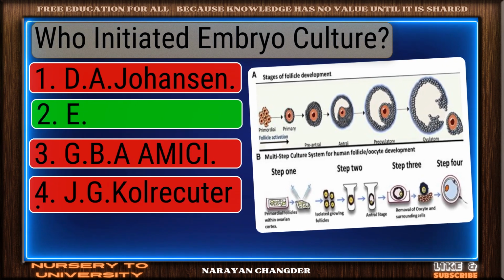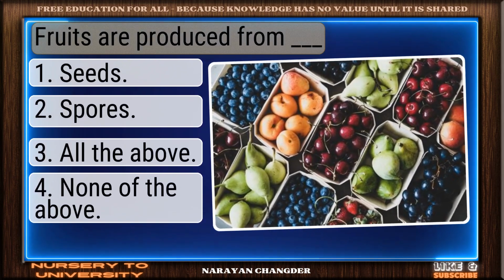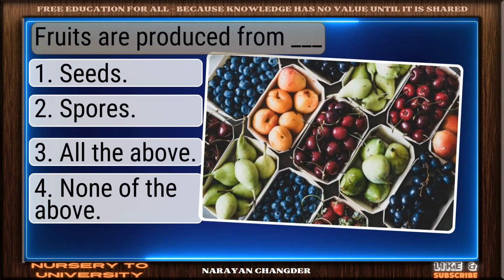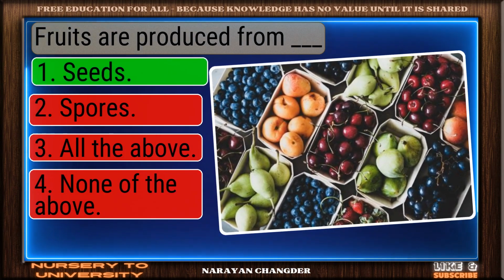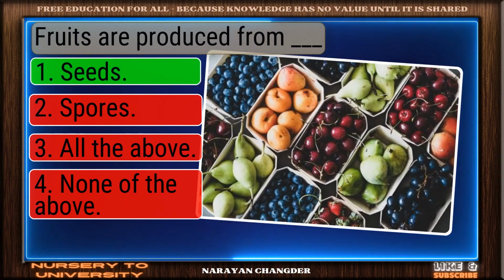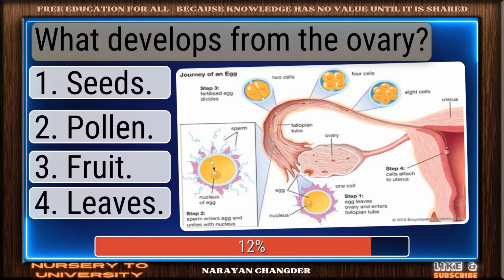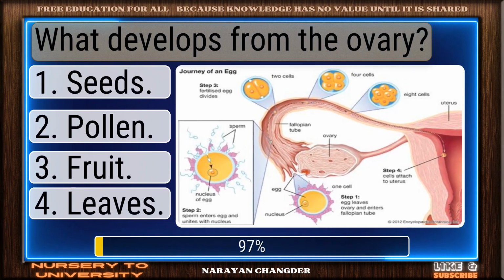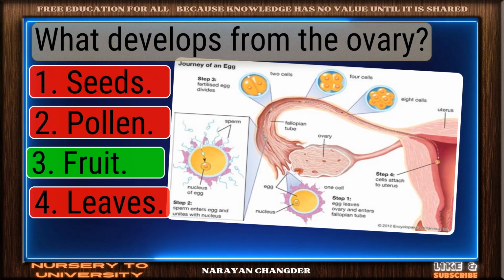You chose E, and it is correct. Question number 200. Fruits are produced from dash. Sharp thinking. Seeds is the right choice. Question number 201. What develops from the ovary? You're right. Fruit is the correct answer.